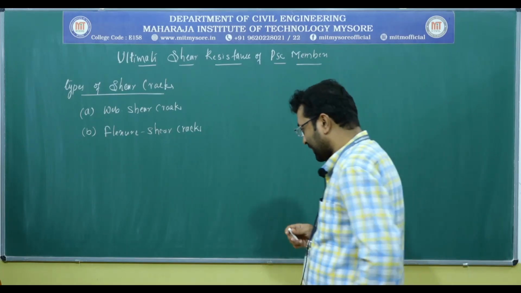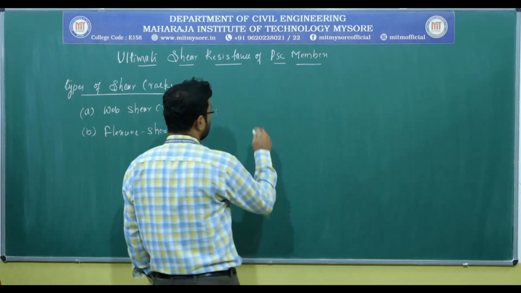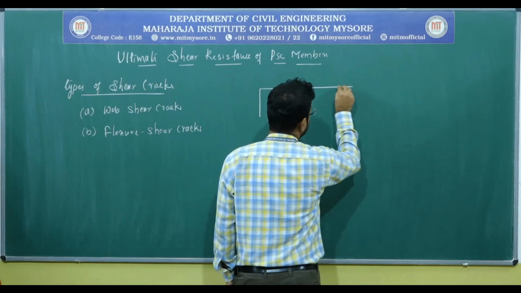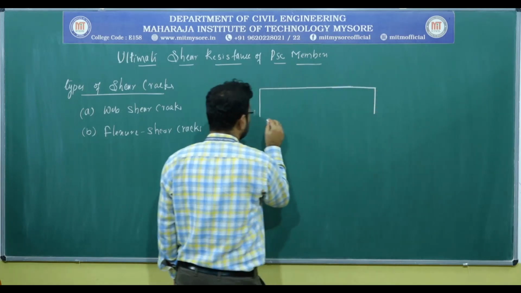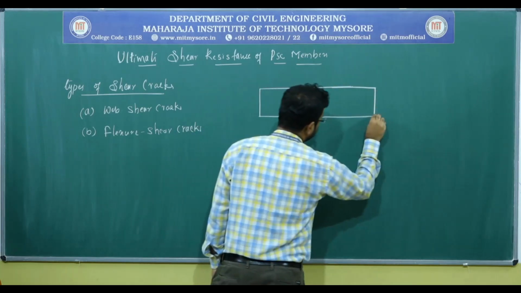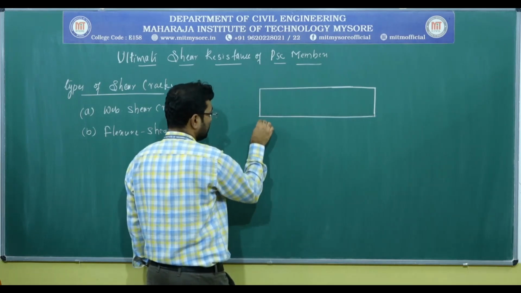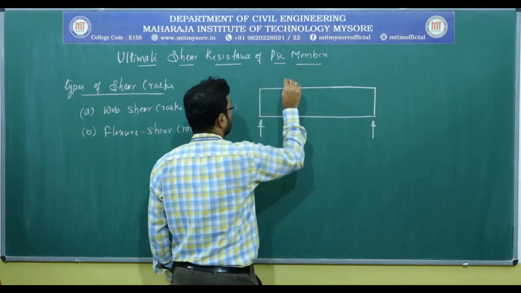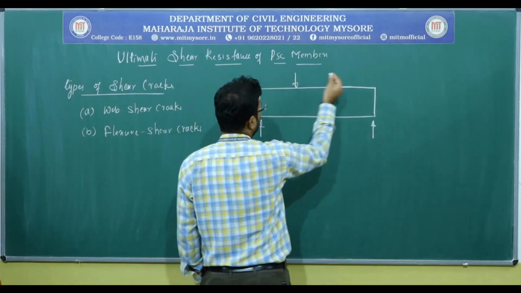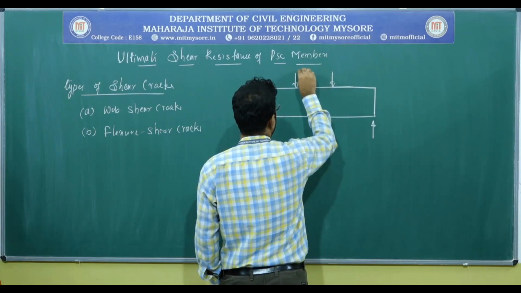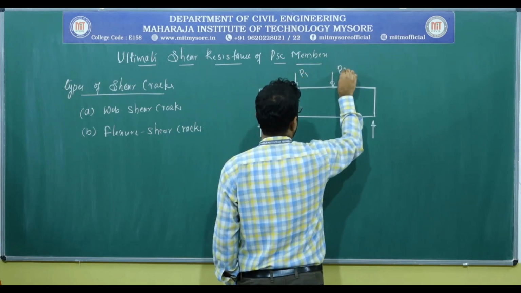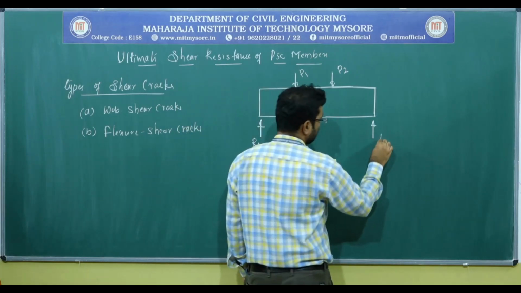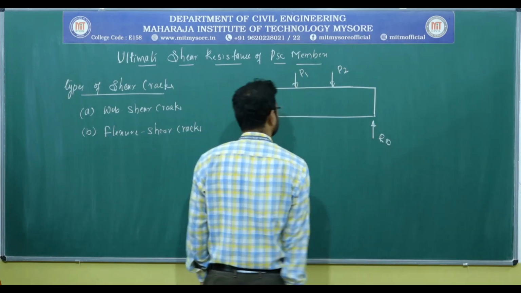See, if I draw a diagram of a PSC beam, let us assume that this beam is supported on two simple supports, and is loaded by two concentrated loads, let us say P1 and P2. Let us say these are the reactions RA and RB.